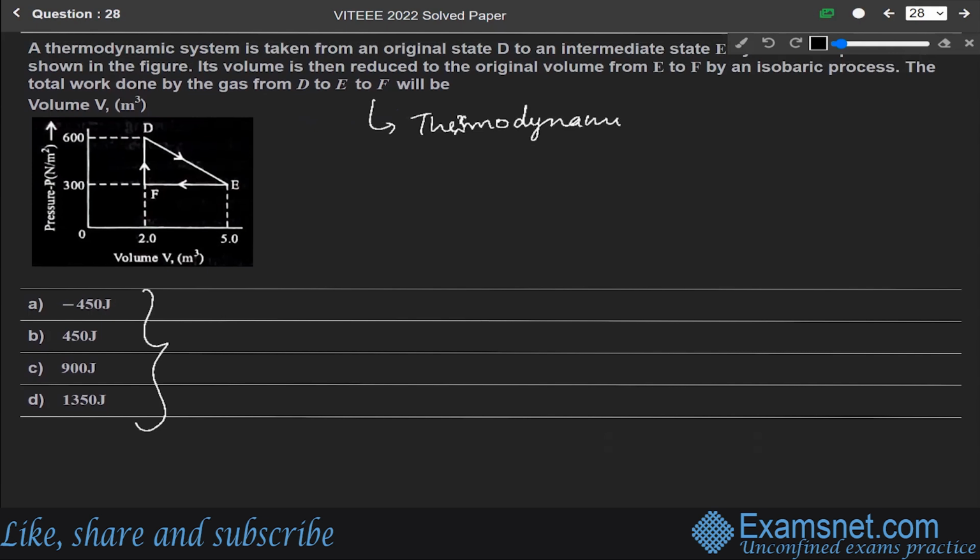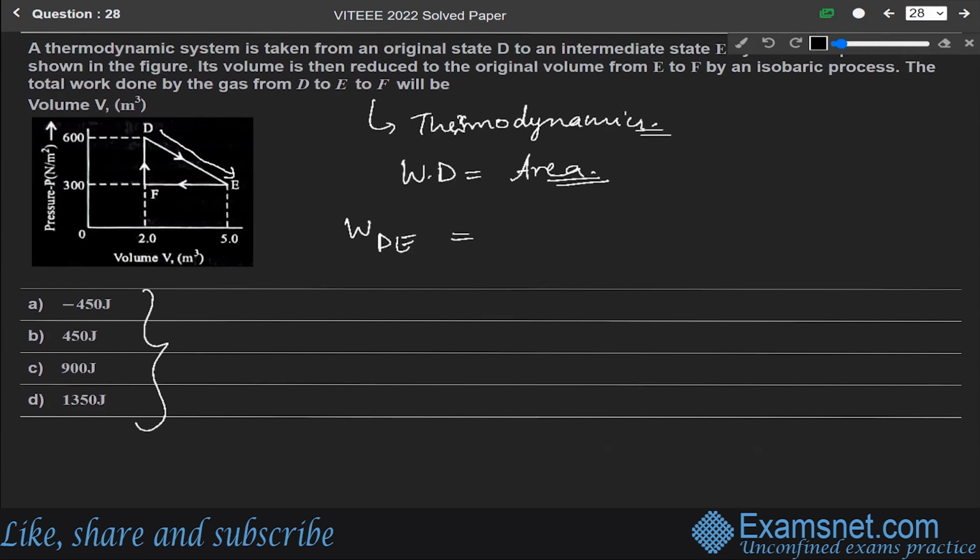Thermodynamics. Now, the work done by the gas will be equal to the area under the curve. So the work done by the gas from point D to point E will be equal to the area under the curve, and this is a triangle. It means the area will be half into base into height.